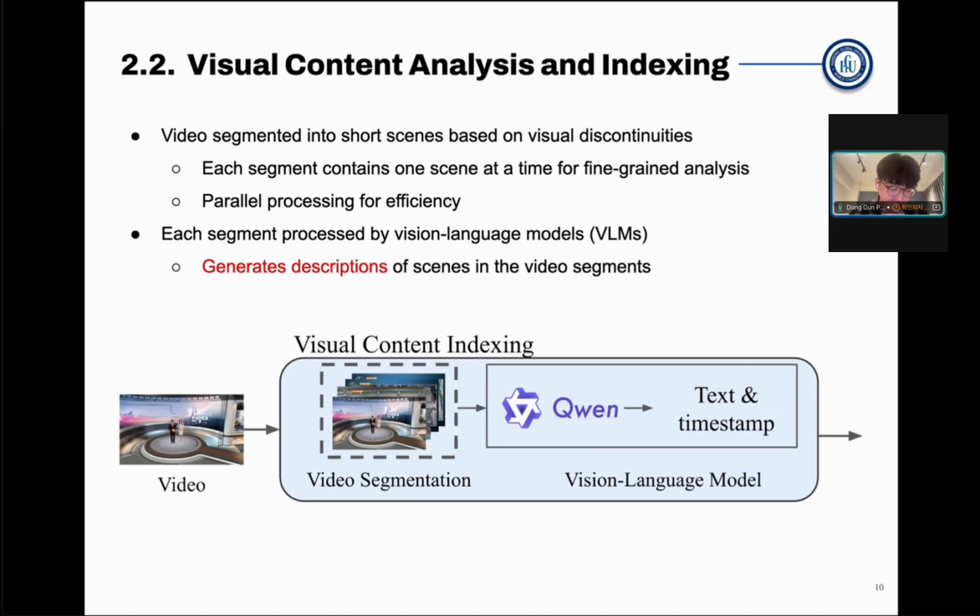So the videos are segmented based on the visual discontinuities frame by frame, resulting in segments running from 1 second to 22 seconds long. Also, segmenting a video often gives 300 to 400 segments at once, and to speed up this process, we utilize parallelization as well. With the distinct and granular segments created, each segment is then processed by the VLMs, which generate descriptive summaries of the visual scenes, providing a representation of what occurs inside the actual video.